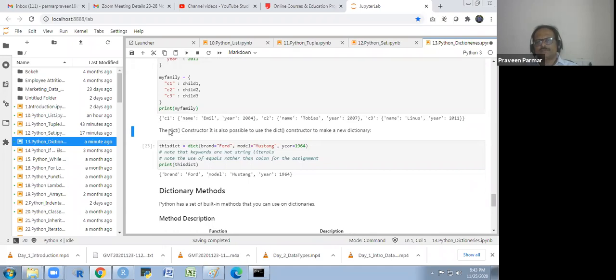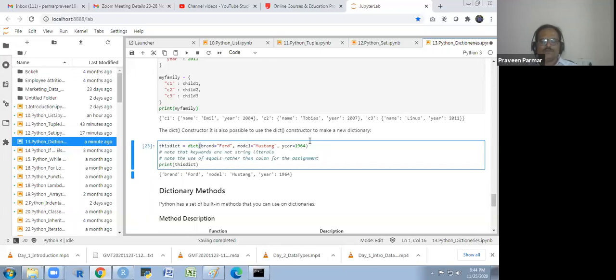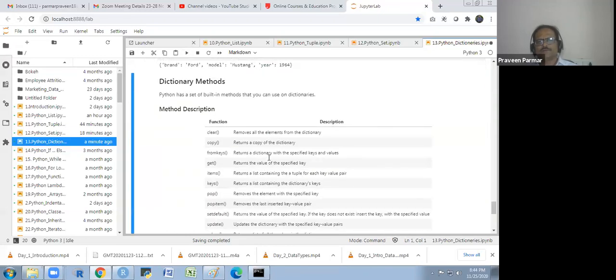Now the dict constructor. There is only a single bracket in the dictionary. Previously, whenever we were using the constructor in the list or the tuple, or the set, we were using the double round brackets. Understand? But here we are using the single round bracket. Okay? Got it? So this is the dict. And the dict methods, you could apply some of these methods and see what happens. Okay?